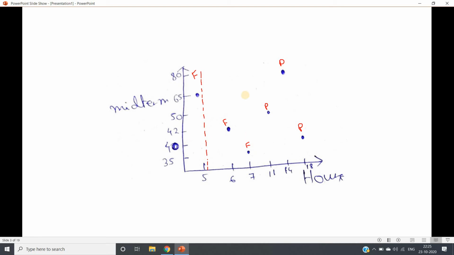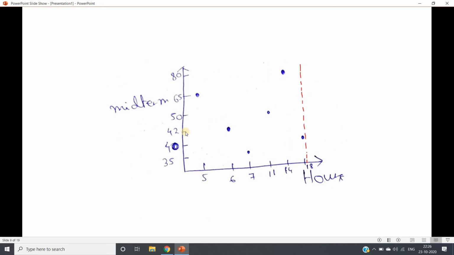Like this, it calculates the misclassification rate when taking the decision based on hours greater than 5 and less than 5. Like that, it will try hours greater than 6 or less than 6, then 7, then 11, then 14, then 18 hours.